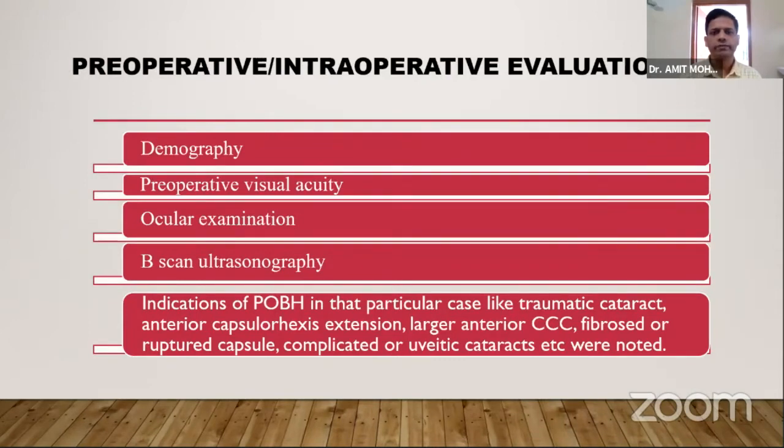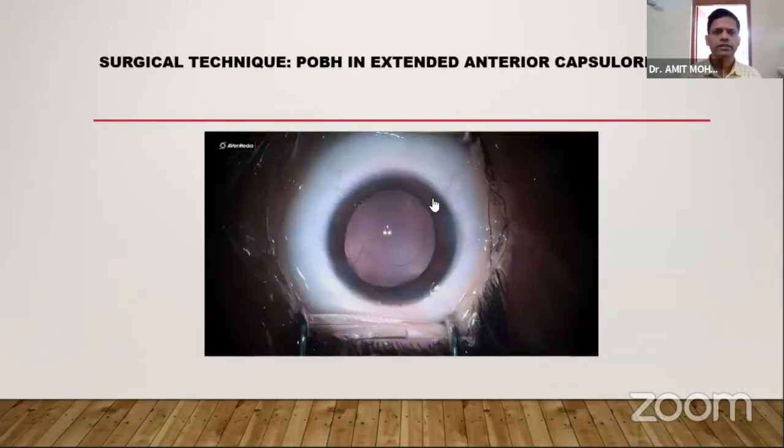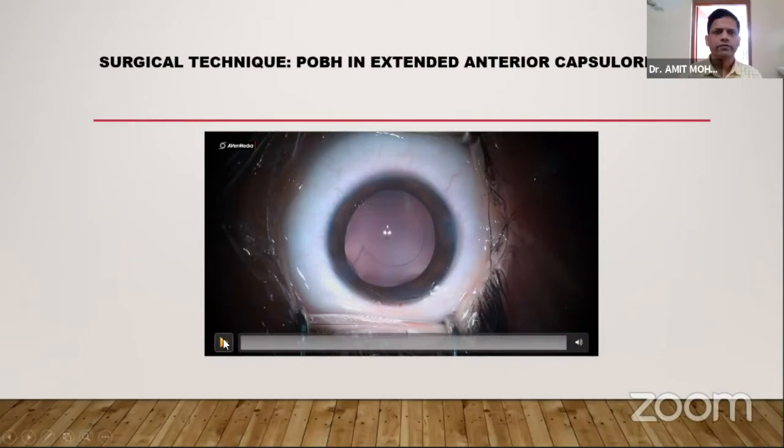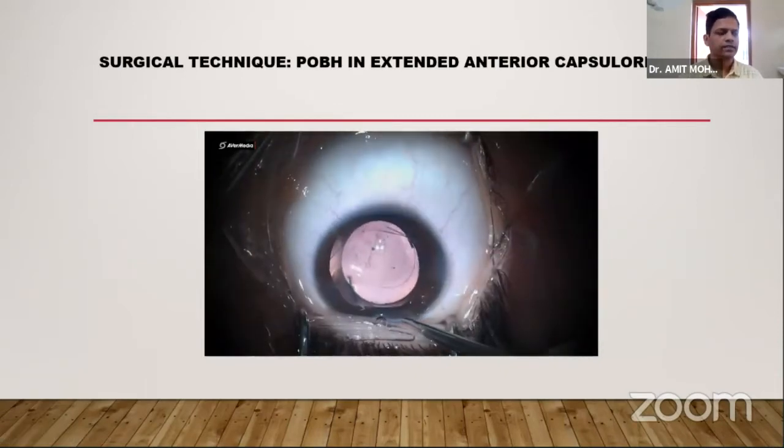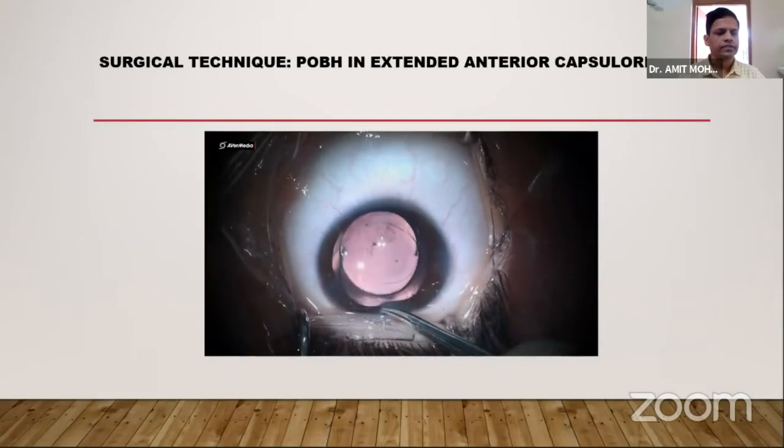Indication of POBH in that particular case, like traumatic cataract, anterior capsular tear extension, large anterior CCC, fibrosed or ruptured capsule, complicated or uveitic cataract were noted. This is the surgical technique, which shows that this was a case of anterior capsular tear extension, and we have done the POBH in this case.